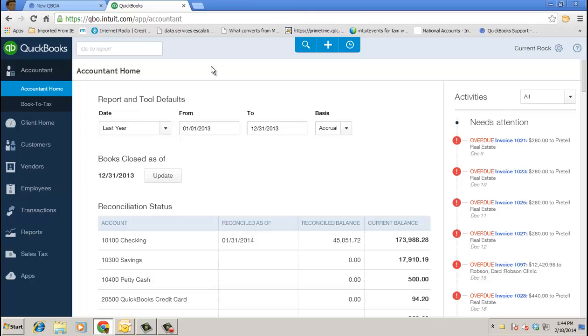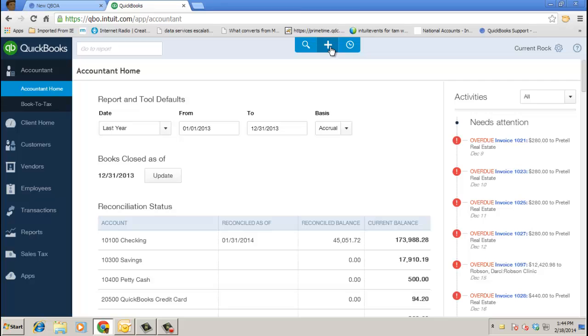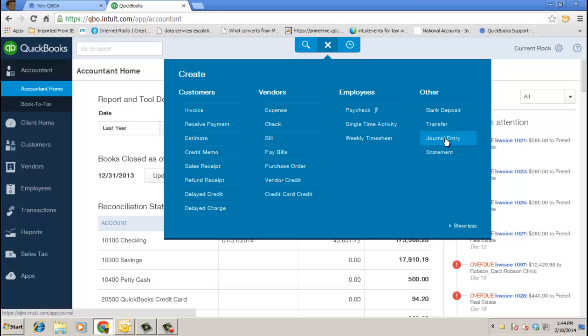And I'm brought into the accountant home where I can set a default date range for my reports or my tools. Remember, the cleanup tools you're going to find under the gear icon, or click on the company file name in the upper right. I can batch classify transactions, look at a voided deleted transaction report. We took some key, if you will, client data review tools that would help you when cleaning up client's QuickBooks file before you go over to tax. Also under the quick create icon, click on that, there's your journal entry, and it's actually an adjusting journal entry. Just wanted to point out that QuickBooks Online can handle multiple AR and APs per journal entry, unlike the desktop.